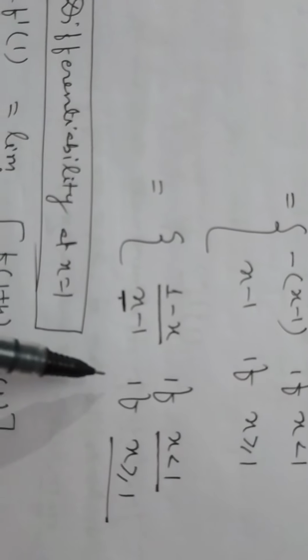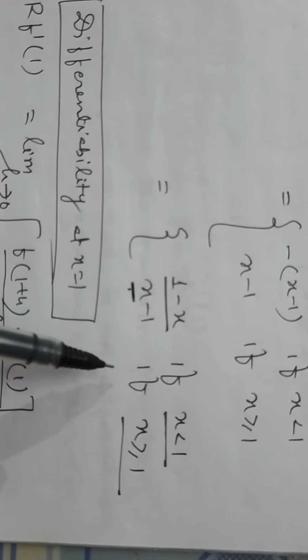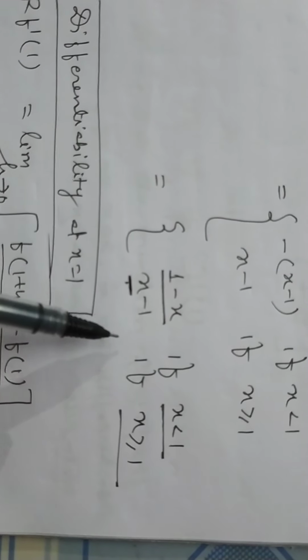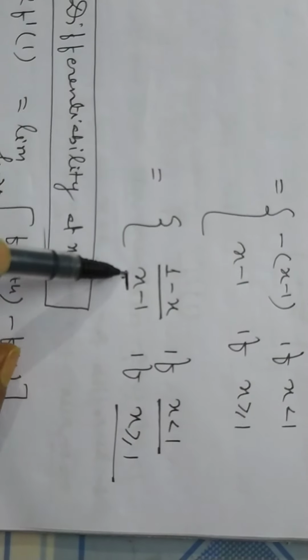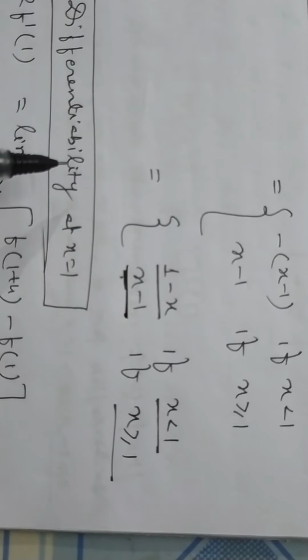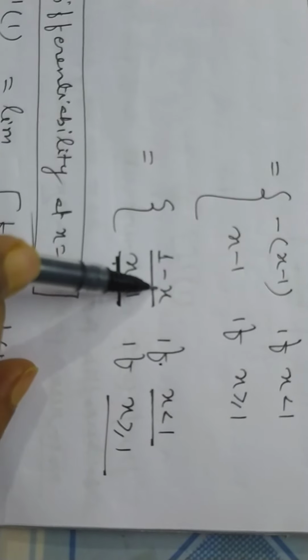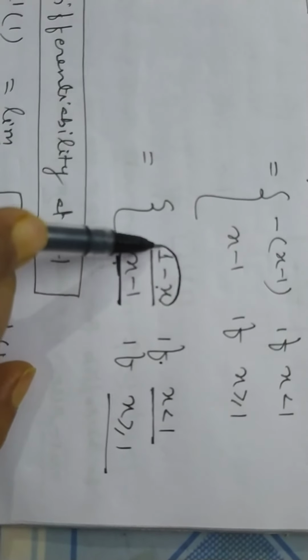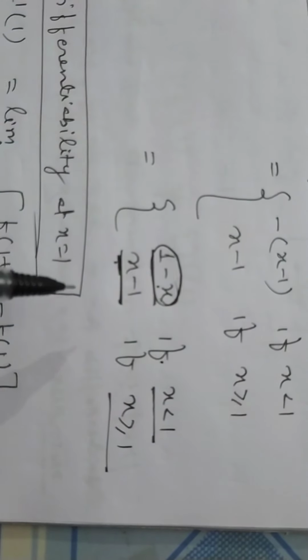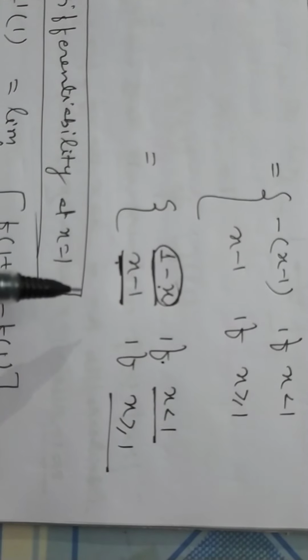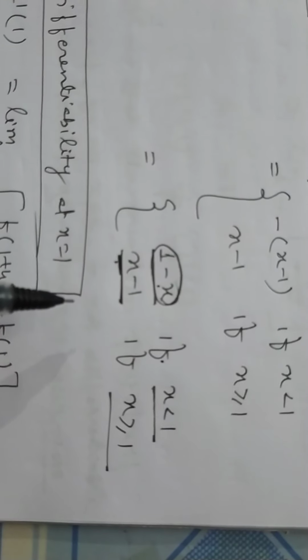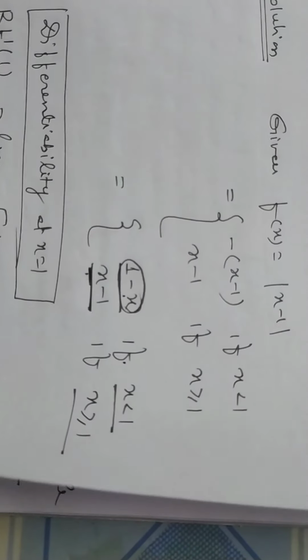If you want to check the right hand side derivative at the point 1, we take this value of the function, f(x) equal to x minus 1. If you want to find the left hand side derivative, then we will take this value, 1 minus x.